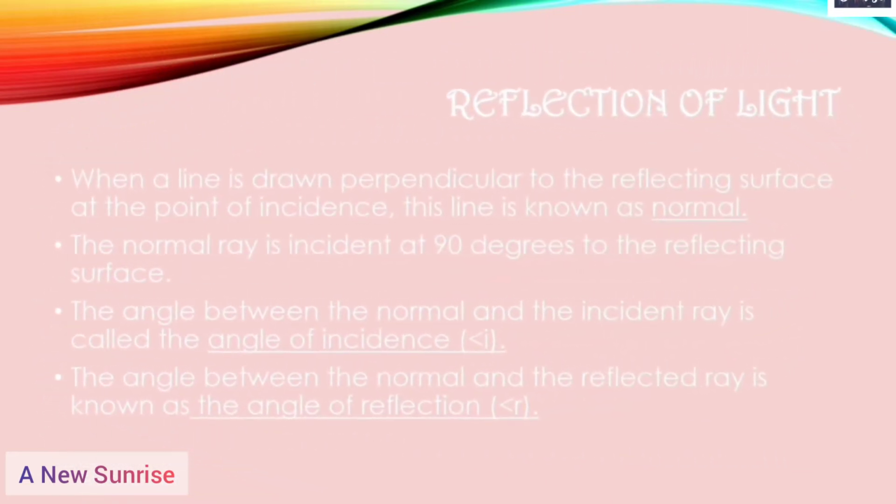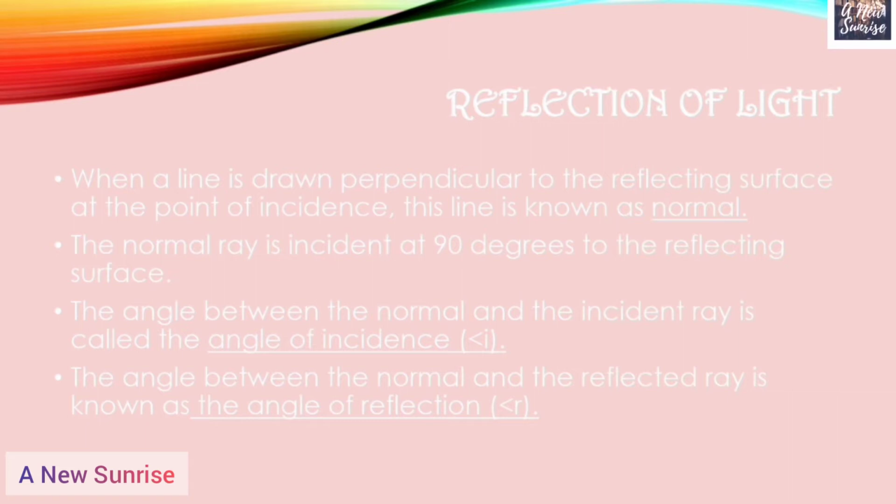Now let us learn about some more terms, and the next term is the normal. When a line is drawn perpendicular to the reflecting surface at the point of incidence, this line is known as normal. What is normal? When a line is drawn perpendicular to the reflecting surface at the point of incidence, this line is known as normal. The normal ray is incident at 90 degrees to the reflecting surface.